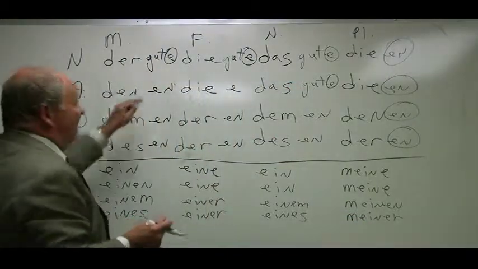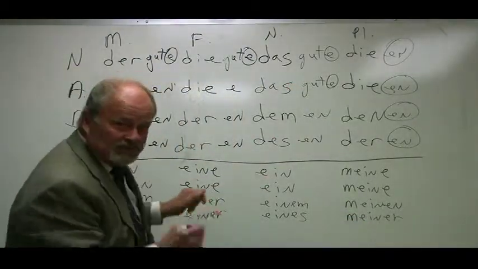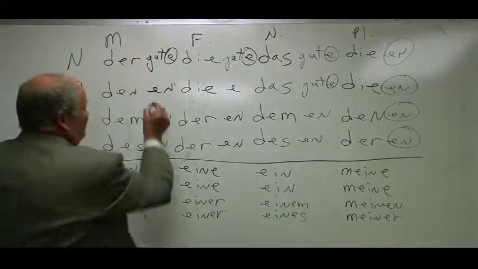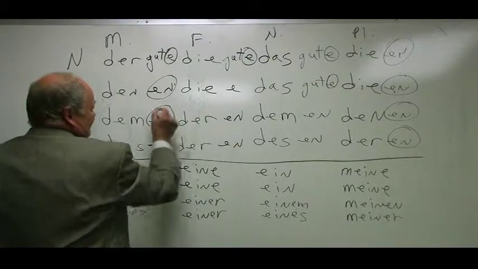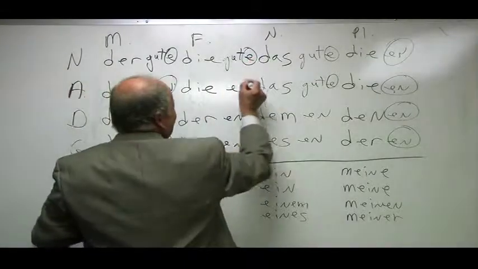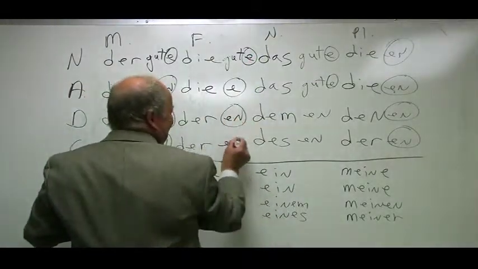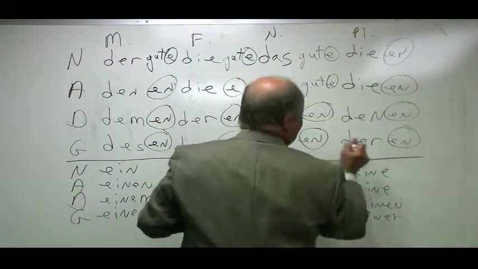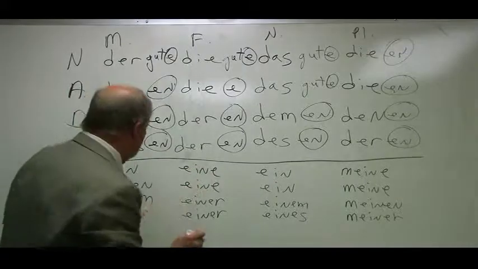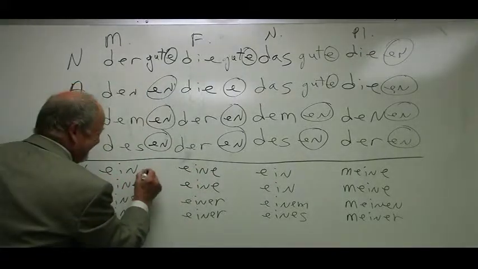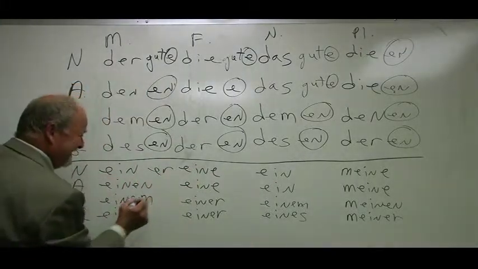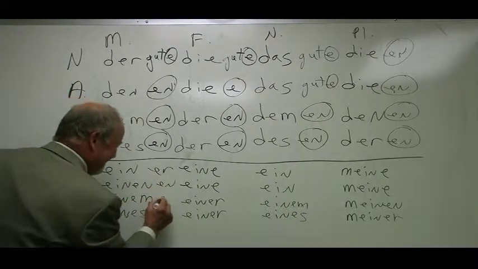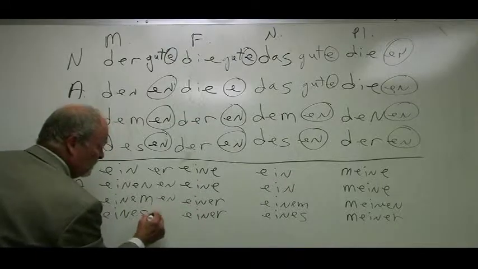Now, on ein words, I'll just write the endings here, and you draw the parallels between the endings here and the endings down here. Ein guter, einen guten, einem guten, eines guten.